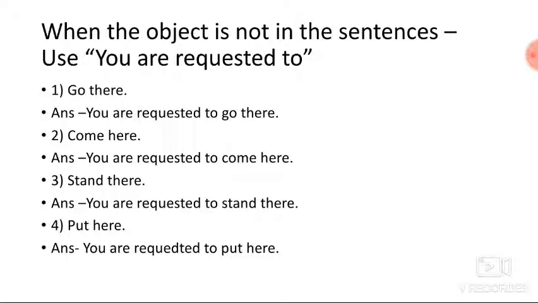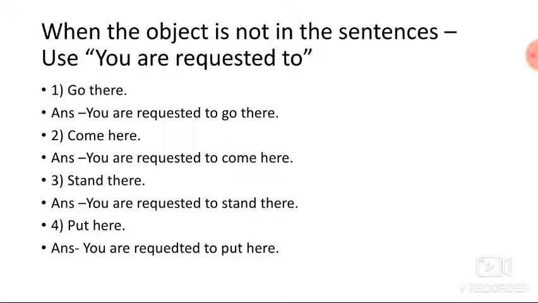See, the second rule for imperative sentences: when the object is not in the sentence, at that time use 'you are requested to' at the start of the sentence. See the examples of this type. First number: go there. Answer: you are requested to go there.